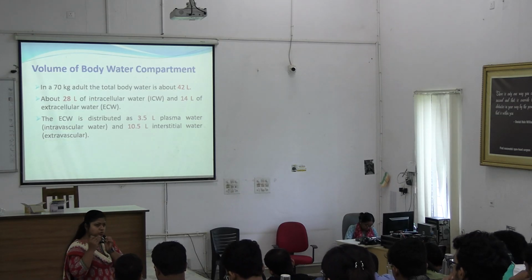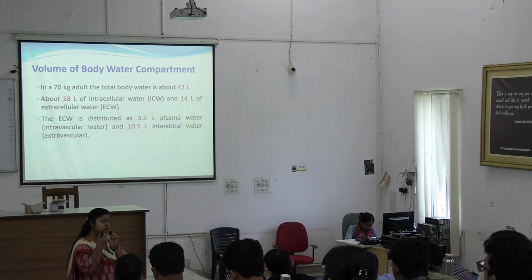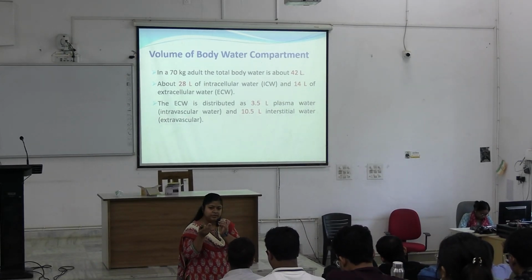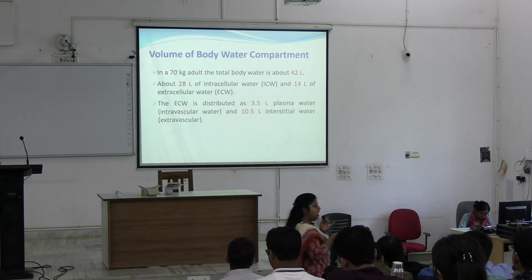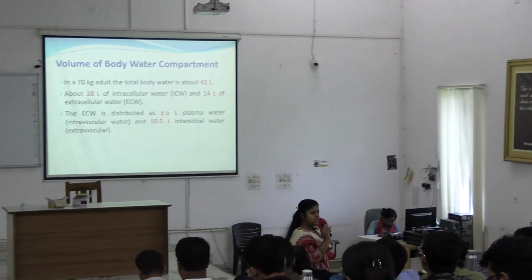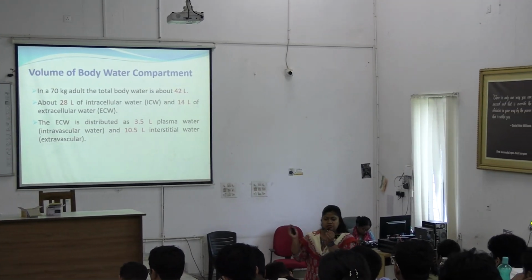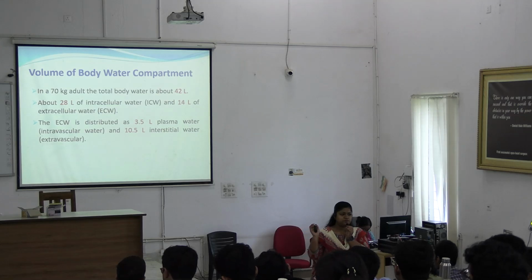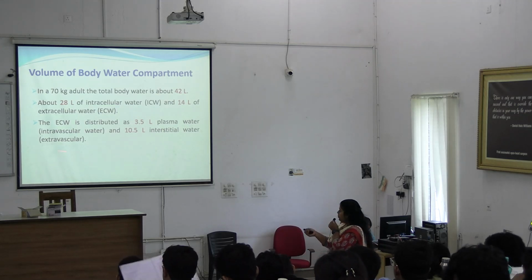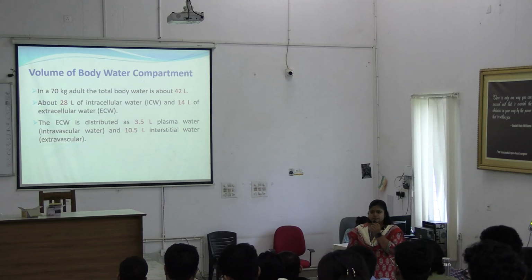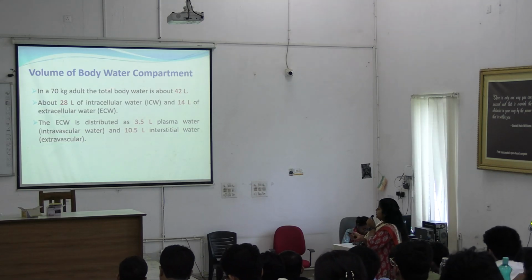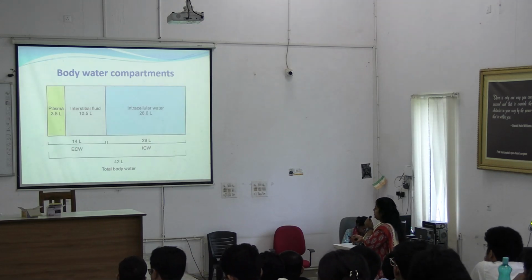Okay, so the most amount of fluid is present in the brain. The brain is suspended in CSF, and all other tissues contain extracellular fluid in the form of interstitial water or interstitial fluid. Clear? So this is the overall distribution of total body water.